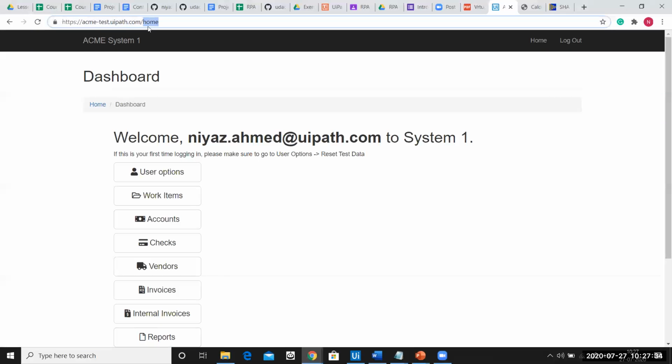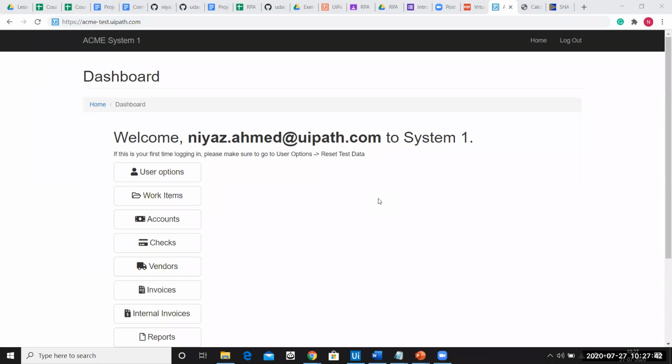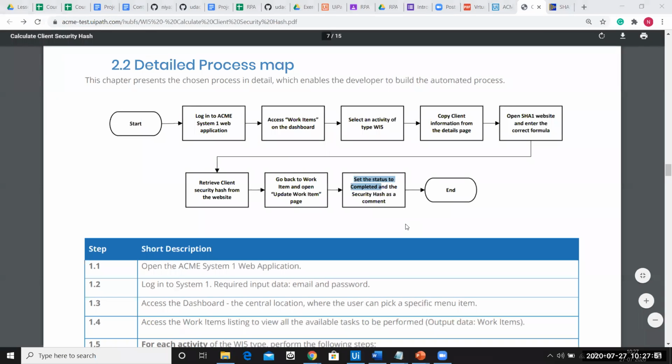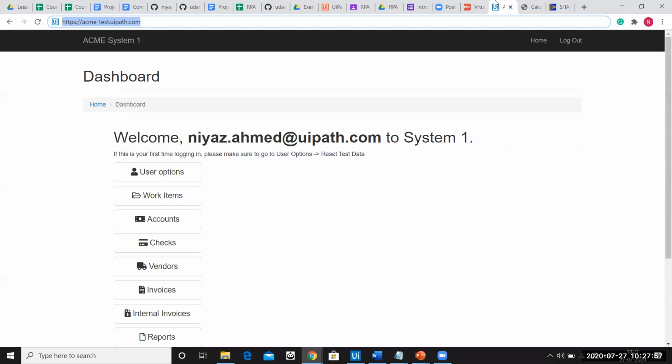Okay. So the website is this one, acme-test.uipath.com. If you want, I can paste the URL here. There you go. Thanks. And the document is also there. I'm not sure whether you guys can open it; if you can, you can use the document and check. Okay, so let us go ahead and start building this application.